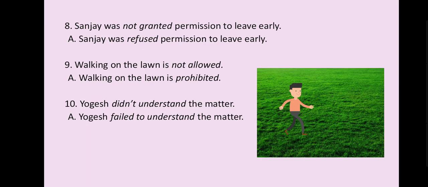Eighth, Sanjay was not granted permission to leave early. So not granted, I have written here the opposite of it: Sanjay was refused permission to leave early. Ninth, walking on the lawn is not allowed. Not allowed, you have to write one word for it, that is, walking on the lawn is prohibited. Last sentence, Yogesh did not understand the matter. Again here I have used fail to: Yogesh failed to understand the matter.